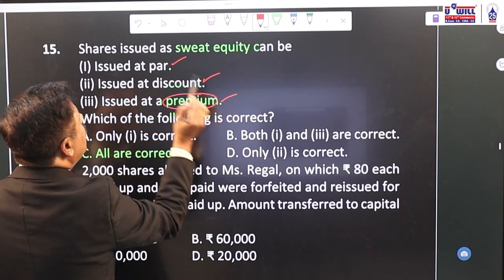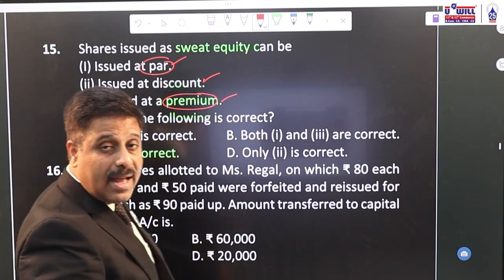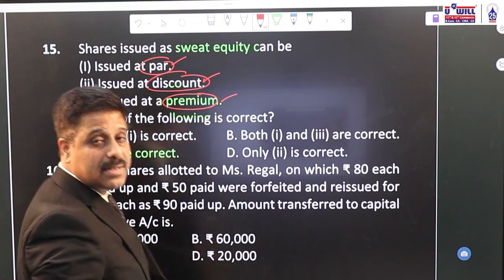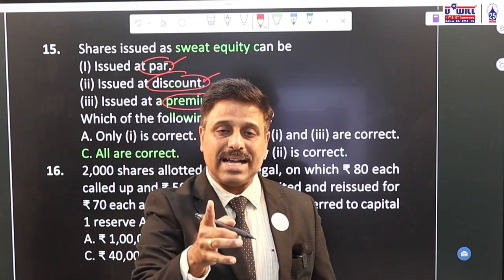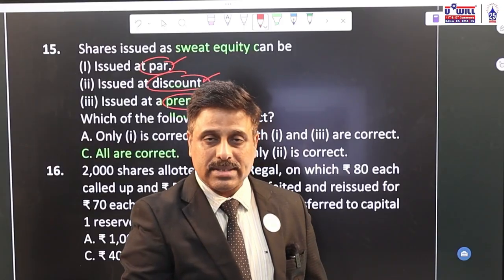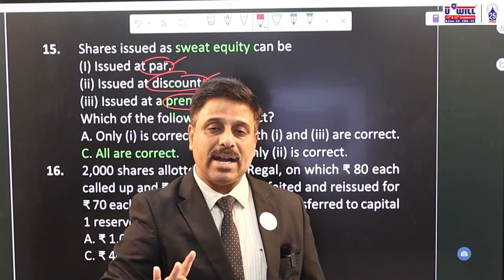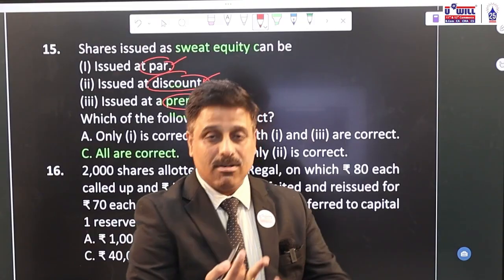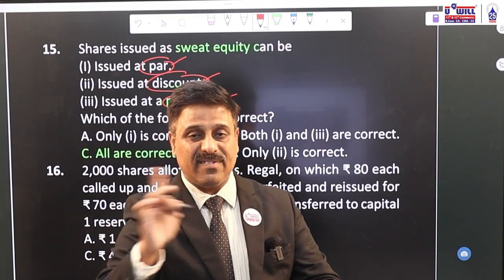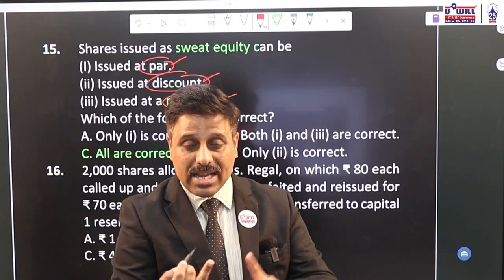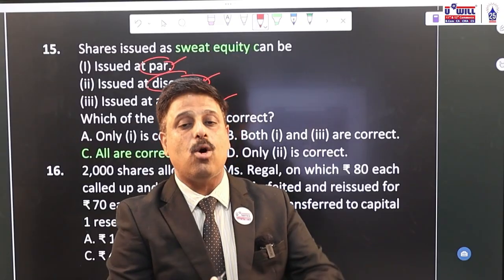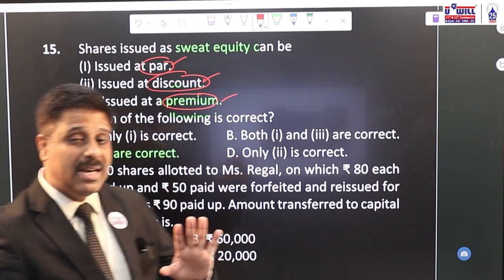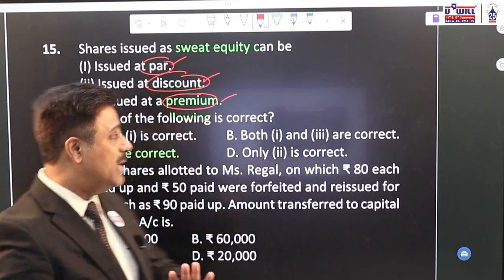Even if you give at 10 rupees, you are giving at par. And if you want to give them much profits, then you can give at 5 rupees also, that is at discount. So sweat equity shares are issued to the promoters or the employees, but they are generally issued at a value less than the market value. However, that amount can be equal to face value. Market value is different, face value is different. So that amount can be equal to face value, less than face value, or more than face value. So all the three options are correct. Okay, but however it will be less than the market value so that they are at a benefit.